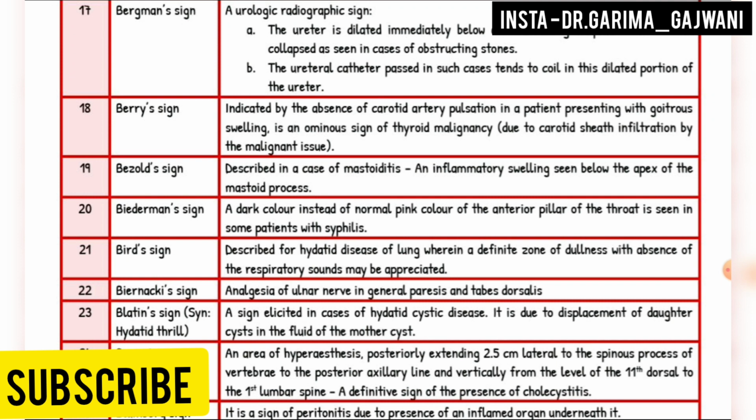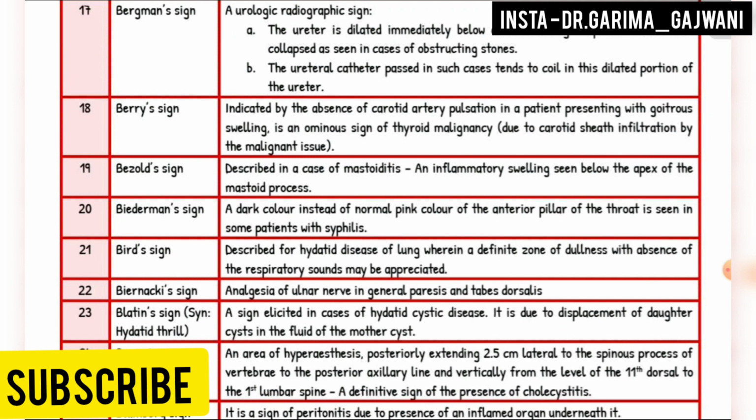Berry's sign, indicated by the absence of carotid artery pulsation in a patient presenting with goiter swelling, is an ominous sign of thyroid malignancy due to carotid sheath infiltration by the malignant tissue. Bazin sign, described in a case of mastoiditis, an inflammatory swelling seen below the apex of the mastoid process.